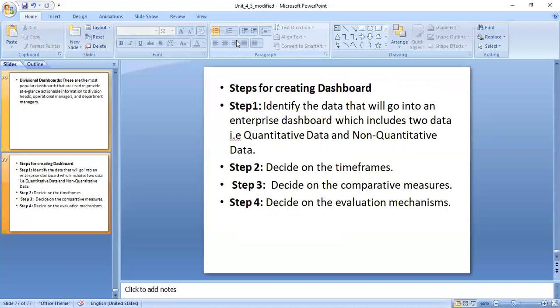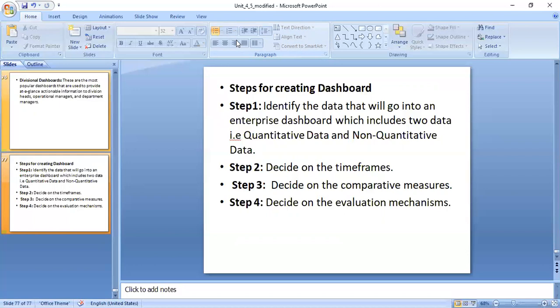And the second one it is what? Non-quantitative data for the educational dashboard will be like a saline pictures of the foundation learning program. Your example you can take that who are the faculty members here, who will teach what subject, that is what called as a non-quantitative data here. The second step is what? Decide on the time frames here. Now they have said that this month to date, this quarter to date here, this year to date here. So your academic will start in the month of July and where it will get end, it is a April year. So that is what called as a time frames here.